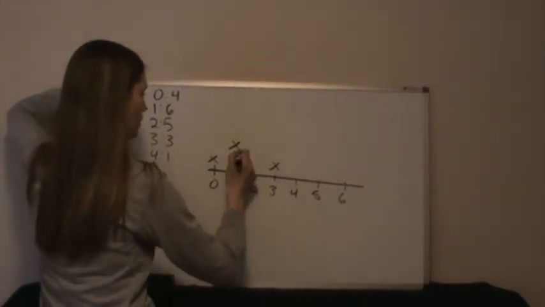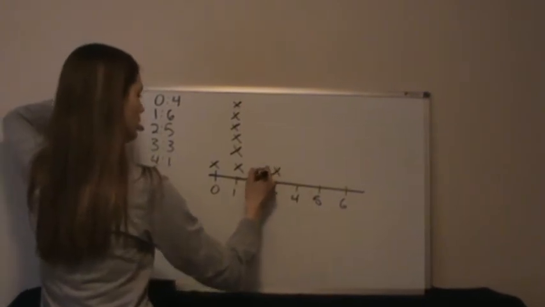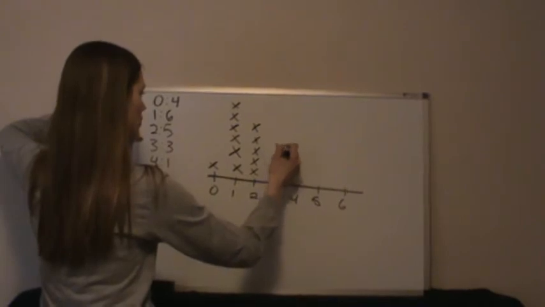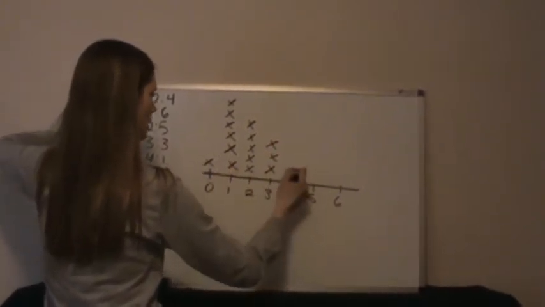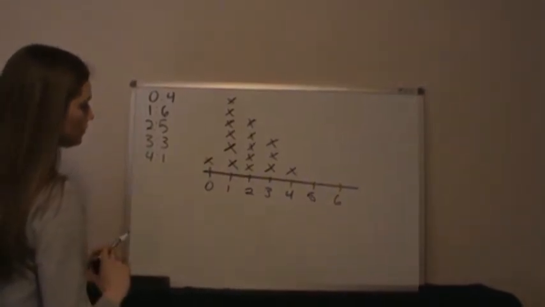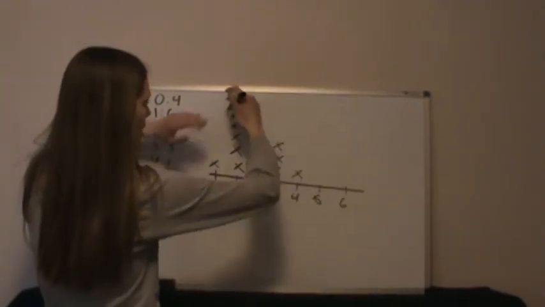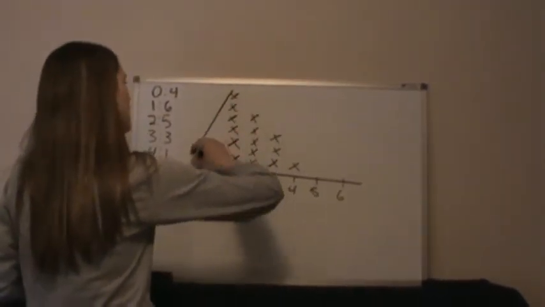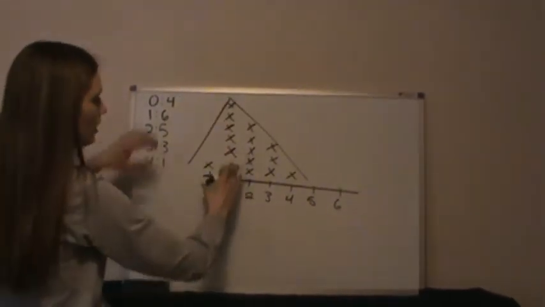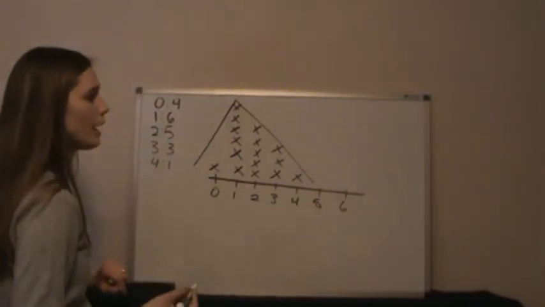There's 6 here, so 1, 2, 3, 4, 5, 6. 1, 2, 3, 4, 5. 1, 2, 3, and 1. So this is my data here. You can kind of see it's making a triangular shape here. When it's kind of even in the middle, where it's kind of working its way down, looks kind of even, that's described as a normal shape.